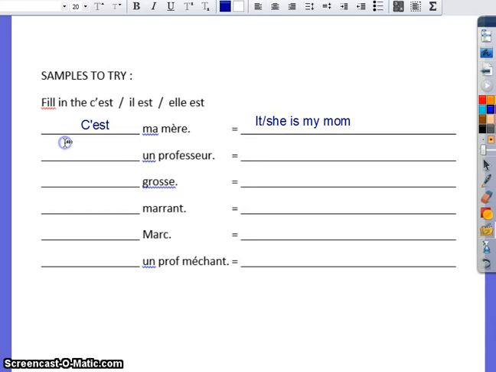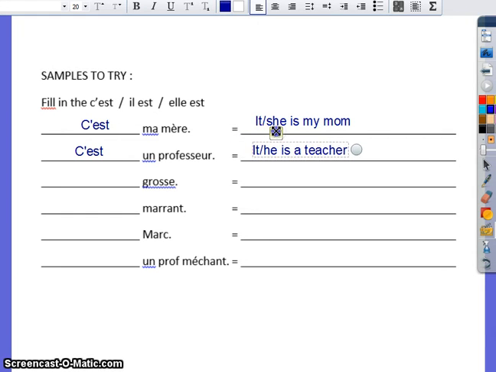Alrighty, if you have something like un professeur and you're trying to decide between c'est, il or elle, notice that you have an article and you have a noun. It's a person, place, or thing. So if you want to say it is a teacher or he or she is a teacher, in this case it'd be he because it's masculine, you would have to use c'est. And again, that would either mean it or he is a teacher.